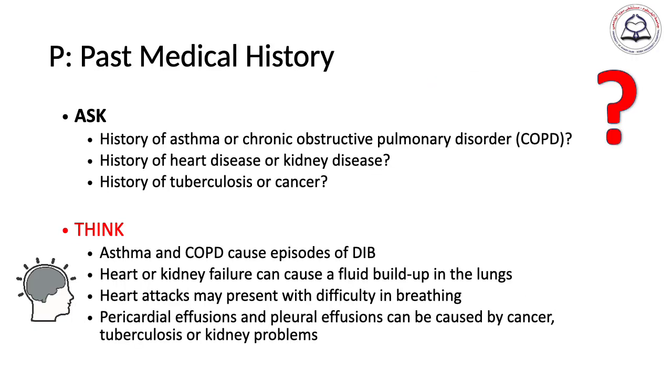The fourth component of SAMPLE history is to ask about past medical history. Presence of certain illness can lead to acute exacerbation, like patients with asthma and COPD can present with acute exacerbation and difficulty in breathing. Those with coronary artery disease or kidney disease can present with pulmonary edema and difficulty in breathing. History of cancer and tuberculosis can lead to pericardial effusion, and this also can present with difficulty in breathing.